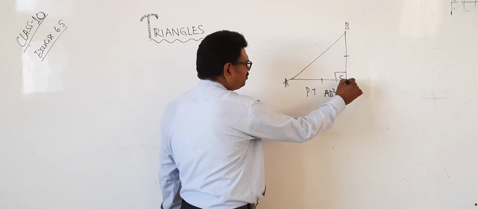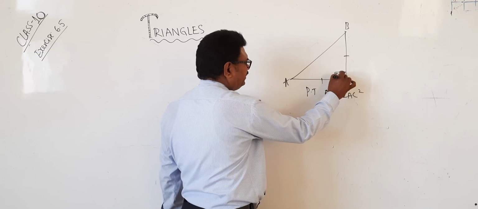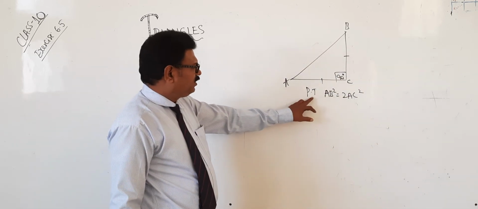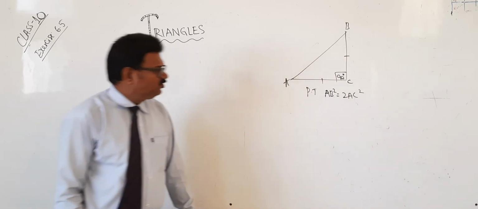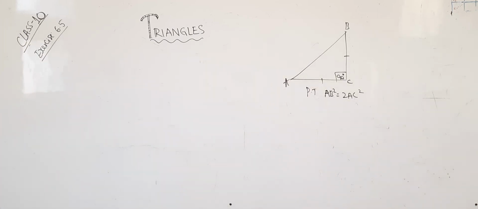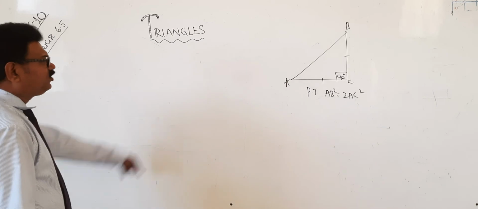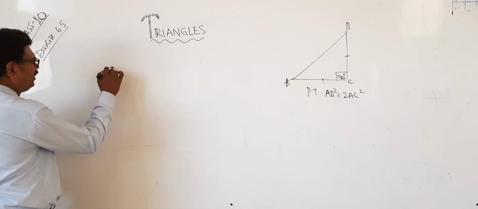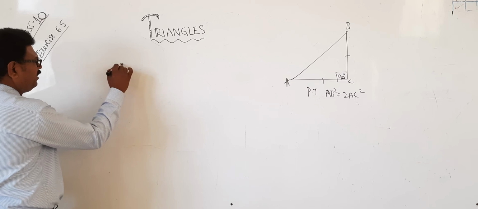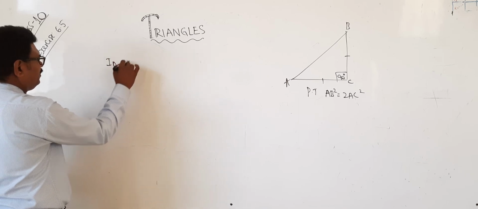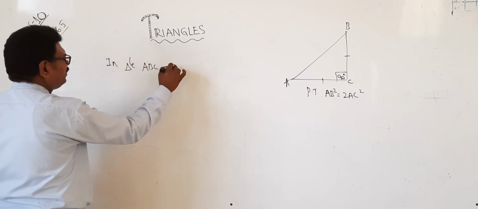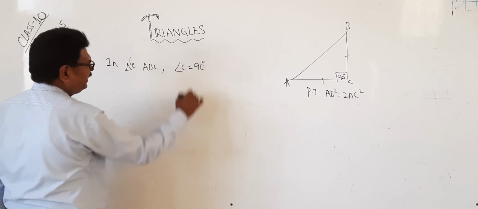ABC is an isosceles triangle, right-angled at C. Prove that AB square equals 2AC square. If it is a right angle triangle, according to the Pythagoras theorem, in triangle ABC, angle C equals 90 degrees.